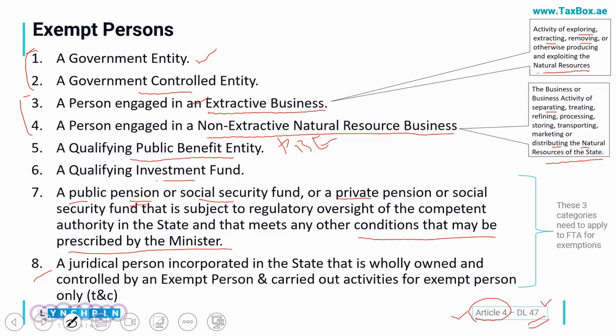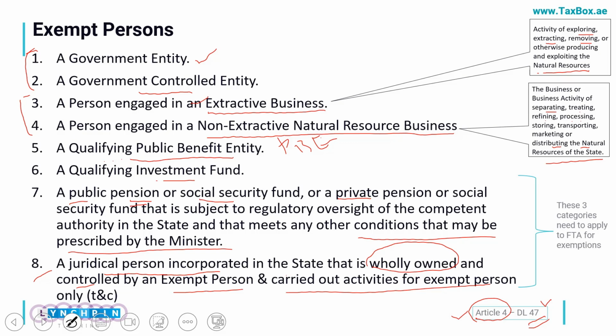The final area, the 8th which is exempted, is any juridical person, which means a legal entity in the state, which is incorporated in the state and is wholly owned. This is very important: it is 100% owned and controlled by an exempt person and carries out activities for that exempt person only. Which means that if I am the government entity and I have another entity wholly owned by me, and it is exclusively conducting the activities only for that exempted entity, in that case also it would be exempt.